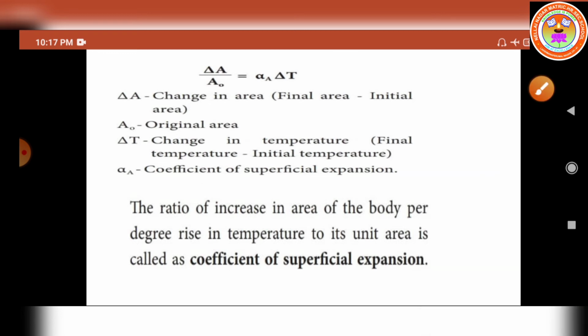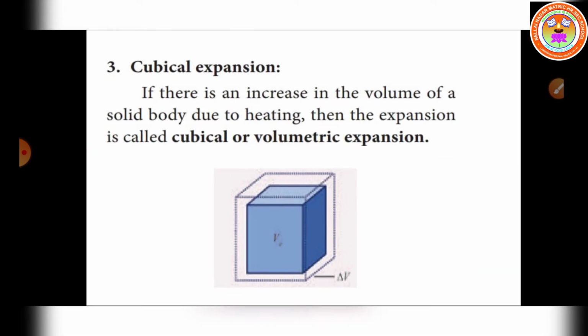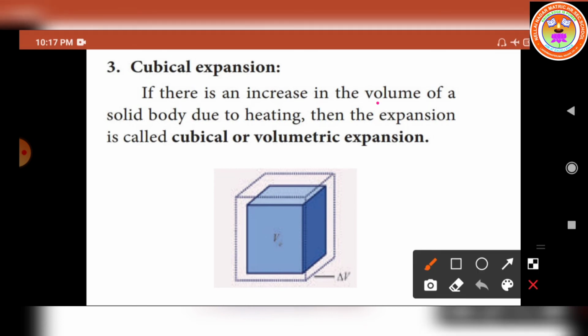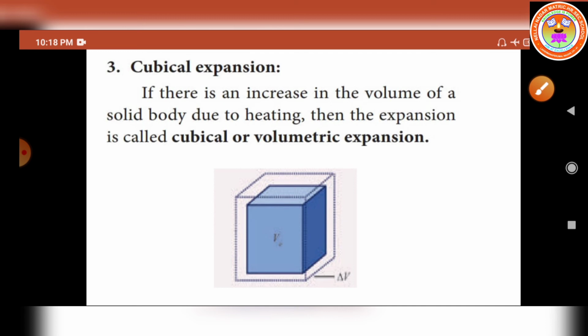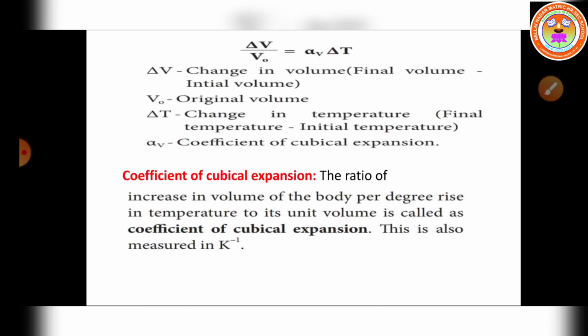I hope you understand what is linear expansion and what is areal expansion. Now let us move on to cubical expansion. If there is an increase in the volume of a solid body due to heating, what is changing here? The volume. Then the expansion is called cubical or volumetric expansion. So the volume of the solid body increases due to heating. This expansion is called volumetric expansion or cubical expansion.